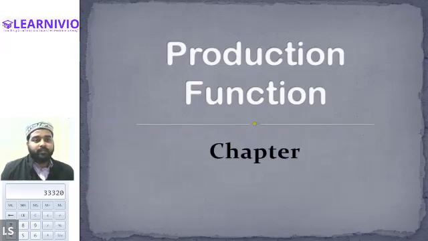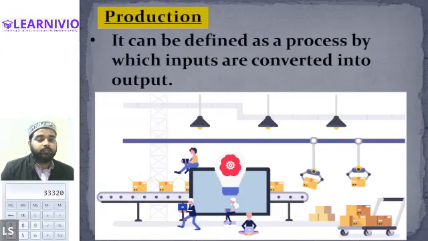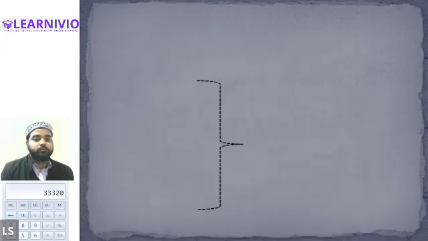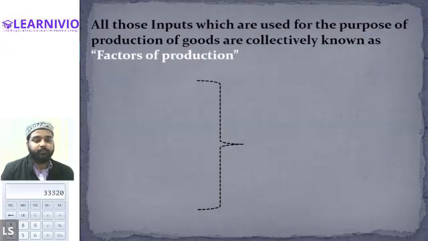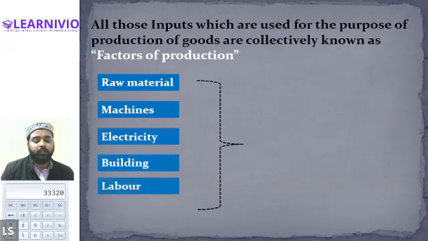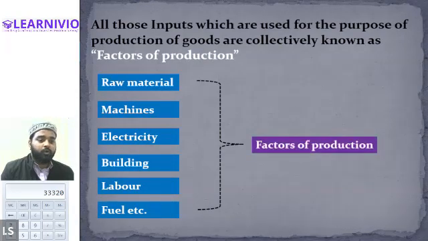So, Alexander, we were doing this chapter, production function, and in this chapter we have discussed the meaning of production, wherein I have explained that production is a process of converting the input into output. And the inputs that are used in the process of production are collectively known as the factors of production, that may include raw material, machine, electricity, building, labor, or any other thing. All of these are collectively known as the factors of production.